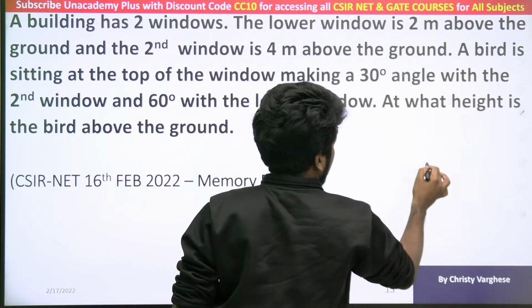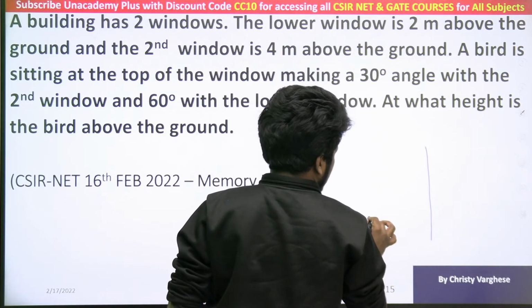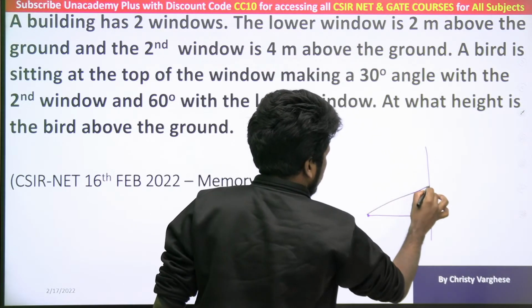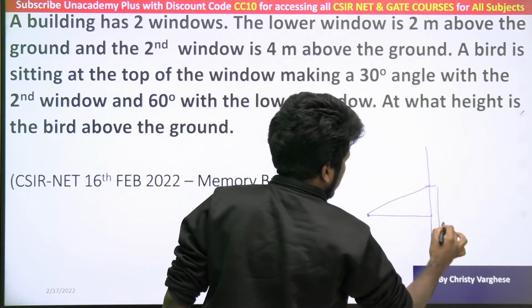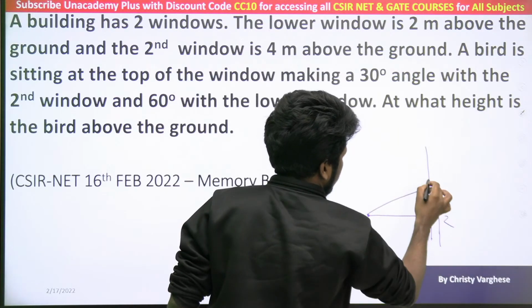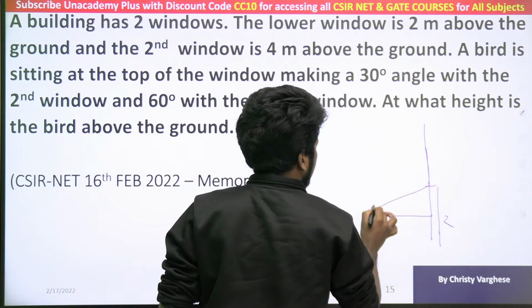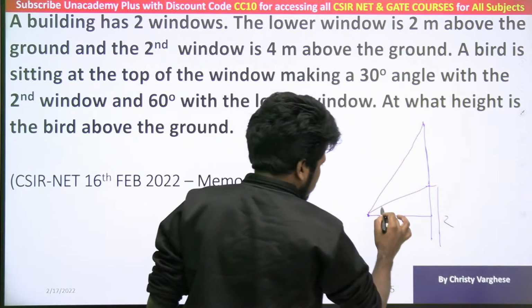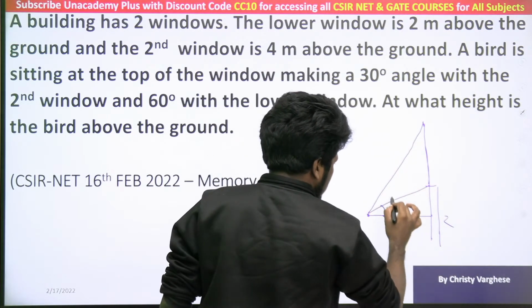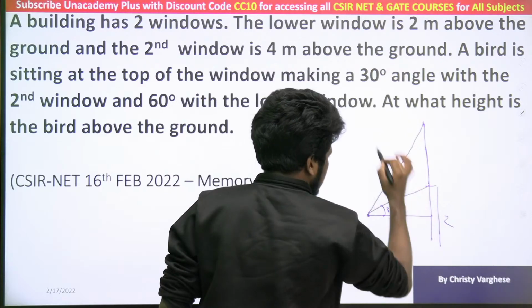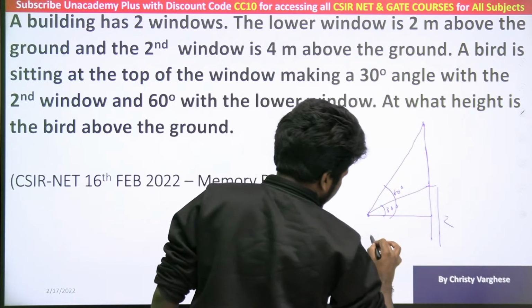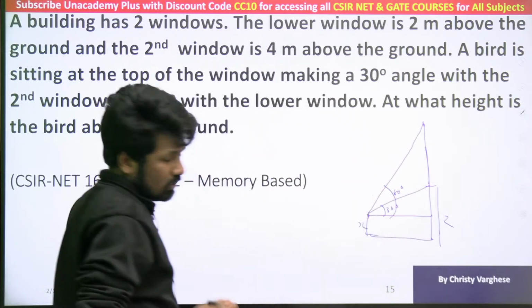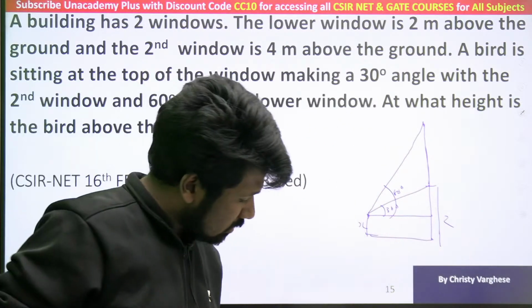something more in the question which is specifying that. So we can say that the bird is somewhere here, and the bird is looking at the lower window like this. This is 2 meter from the ground, and higher window like this. Maybe this is the question. Those of you who attended the exam, please correct it if there is any correction you think is needed. And this is 60 degree. The question is asking this length, this x length. Is it the question? Please mention.